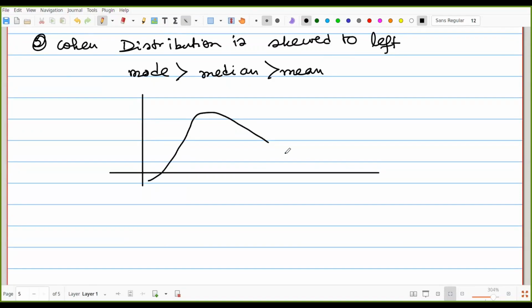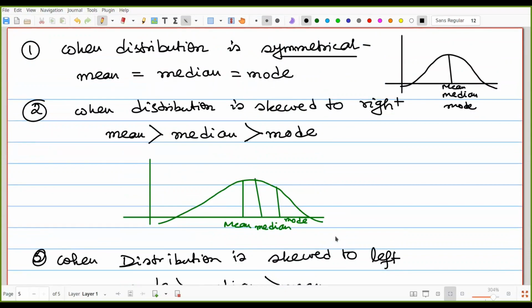That means the first one is the mode, second one is the median, and third one is the mean. So the distribution skewed to left: mode, median, mean. Skewed to right: mean, median, mode. And distribution symmetrical: mean is equal to median is equal to mode.